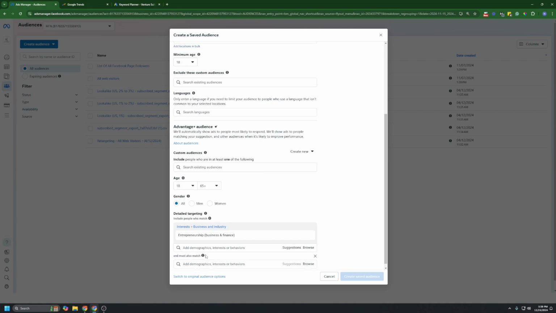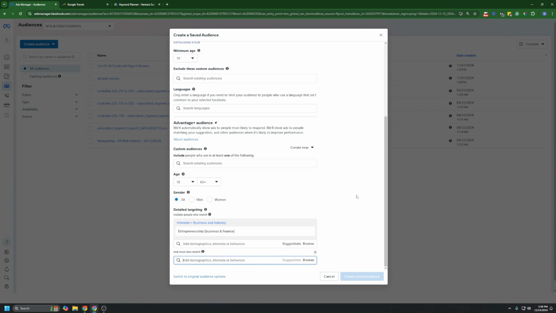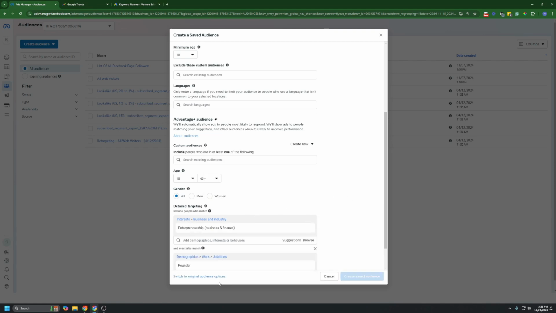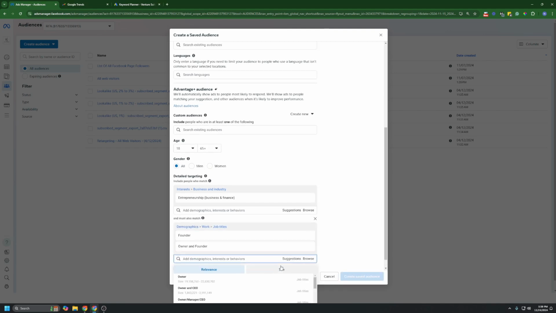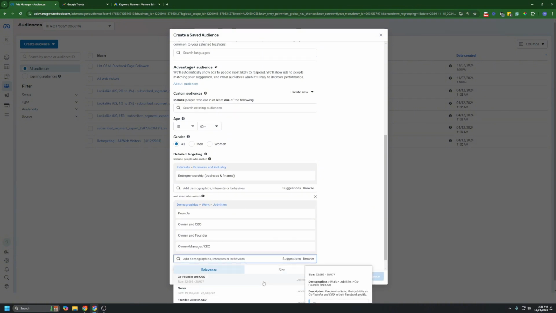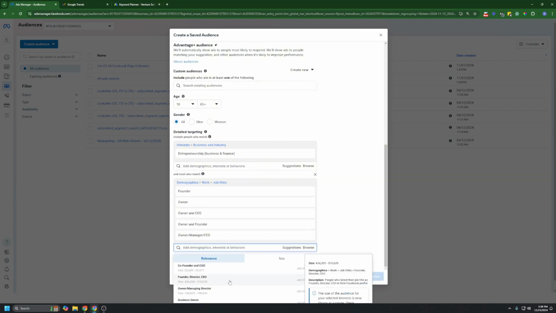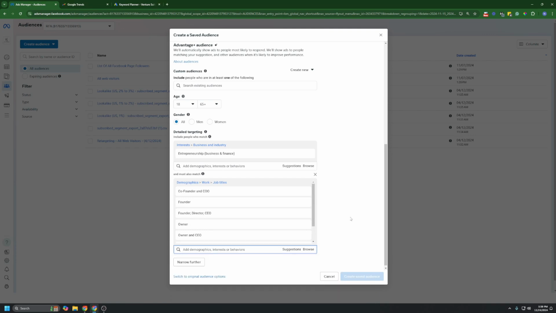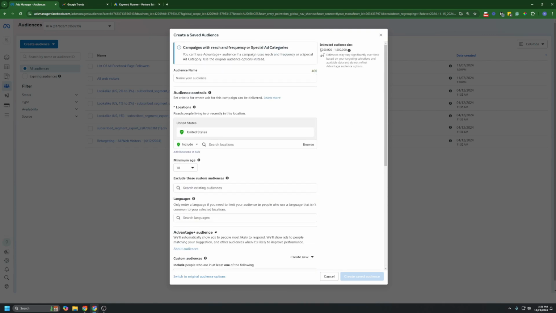I'm going to hit narrow audience and figure out how I could narrow down exactly how these people are marketing. Let's figure out who the owners of these entrepreneur businesses are. I'm going to do founders to start off. I always like going after founders. I'm going to go after job titles from inside of here, just anyone with owner, CEO, co-founder. That's fine. Perfect. So now my audience size is around 1 to 1.5 million. Pretty good. That's an okay audience to start with.